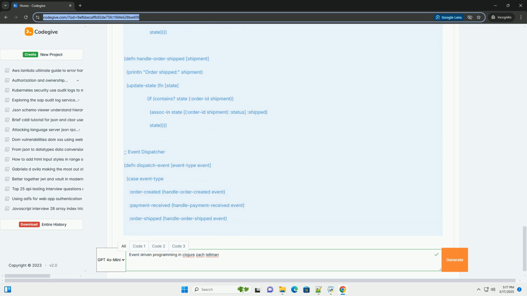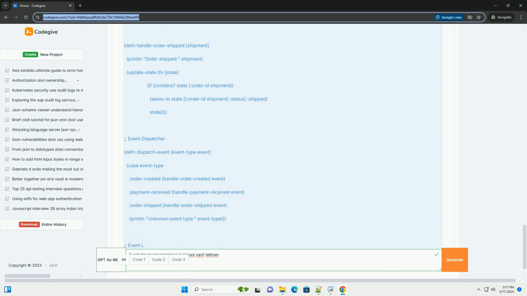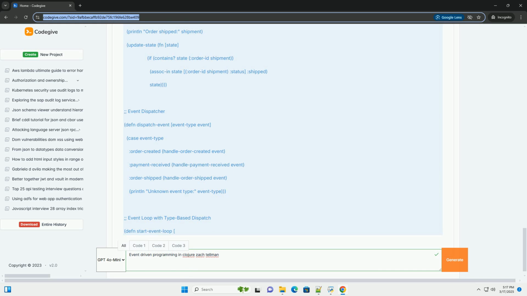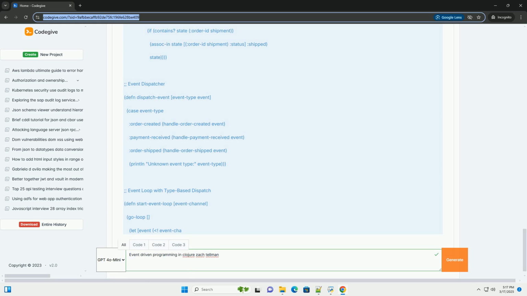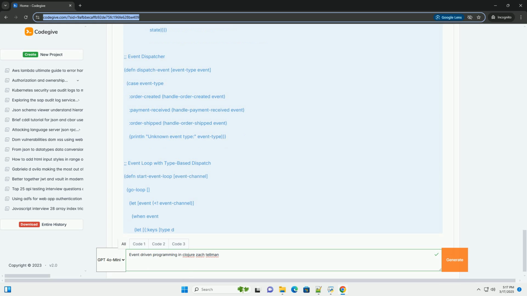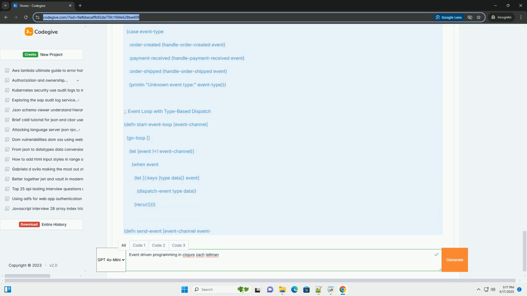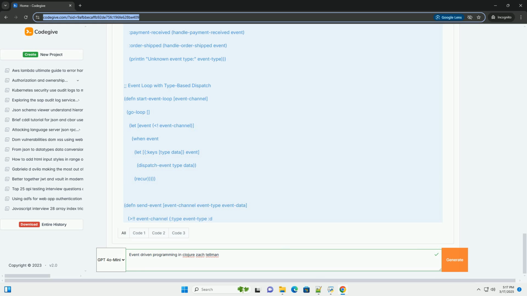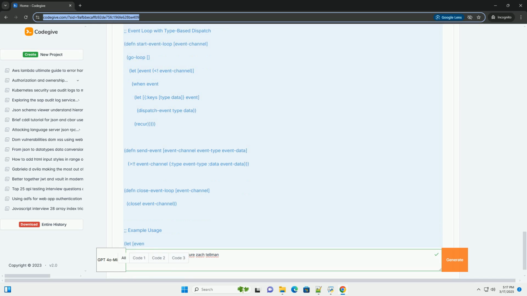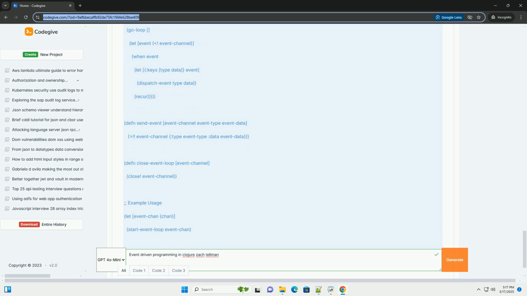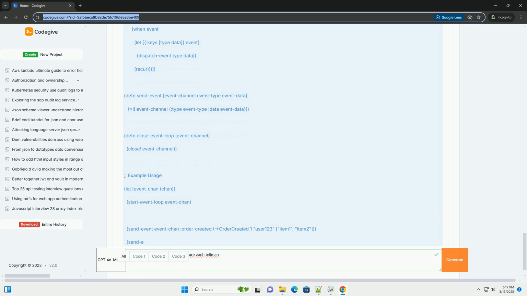They consume event data and perform actions, for example updating state, sending messages, triggering other events. 4. Event loop or dispatcher: a central mechanism that receives events and routes them to the appropriate event handlers. This is often implicit or provided by a library. In simple cases, it can be implemented with queues or channels.